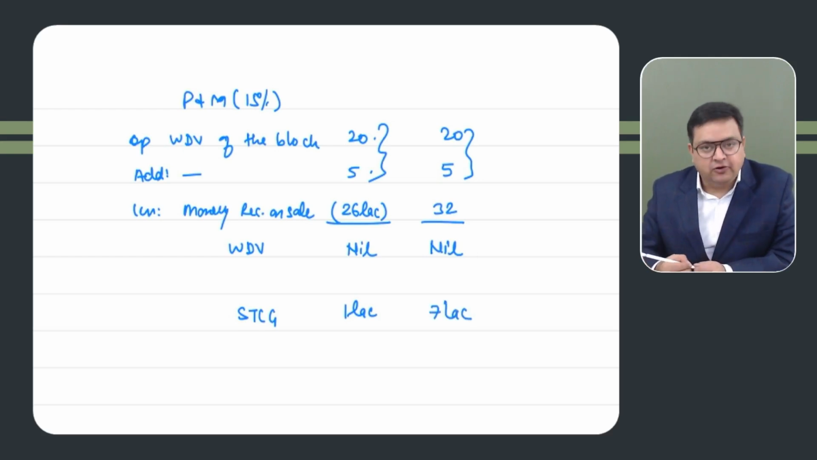In case there is a loss also, let's say the opening value of the block was 20 lakh. Let's say we have 2 or 3 machines, and 5 lakh is the additions during the year, and we have sold the entire block but at a lesser value.